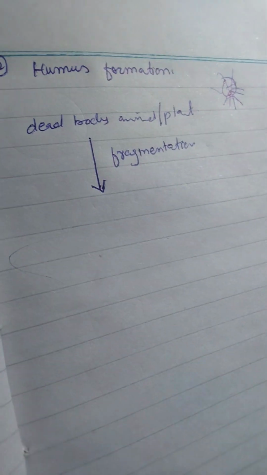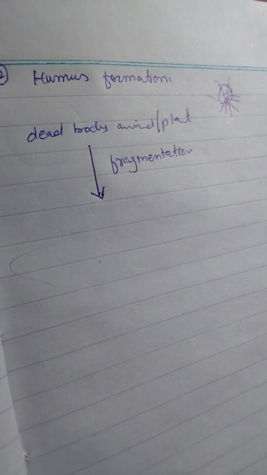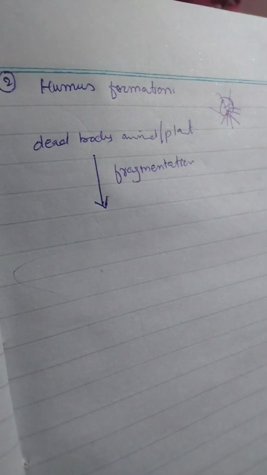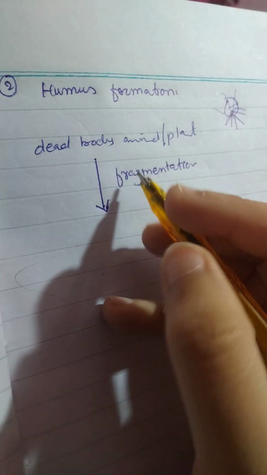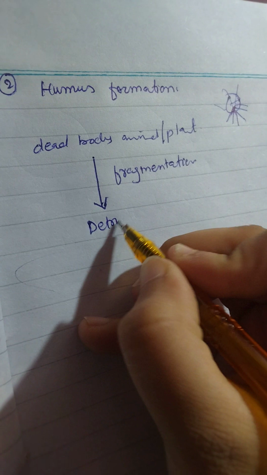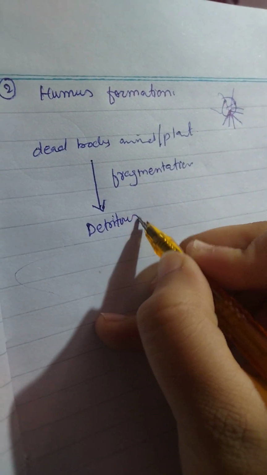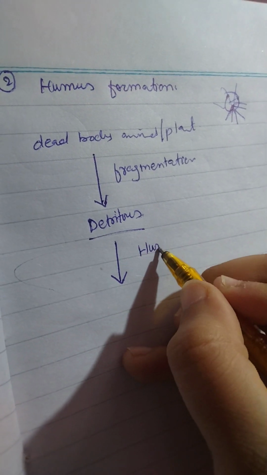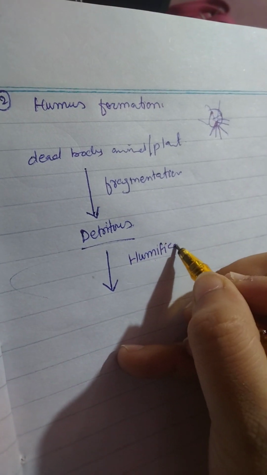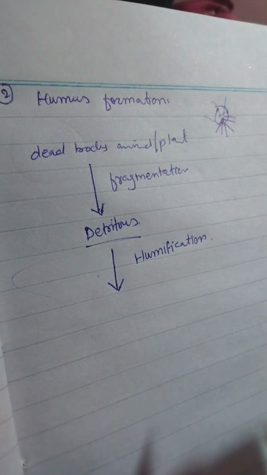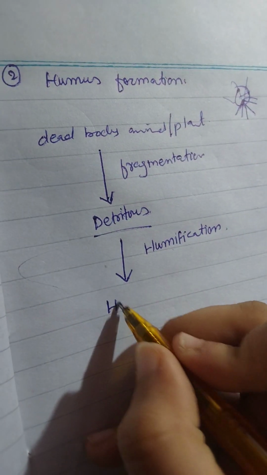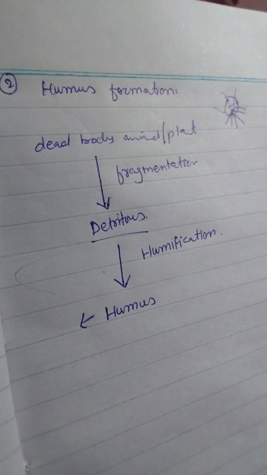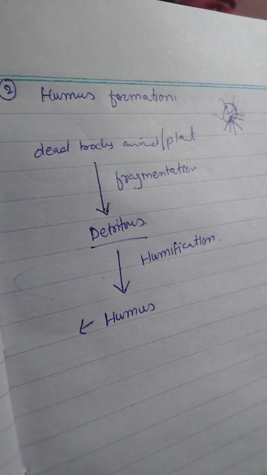Then there are a lot of processes and reactions in between, but the main reactions are these which I'll be talking about. Fragmentation will convert it into detritus. Nice. Now for detritus, there will be the process of humification, and there will be the formation of humus. Now what is humus? Humus is basically partially decomposed organic matter.